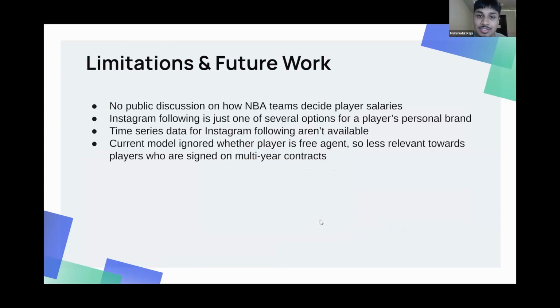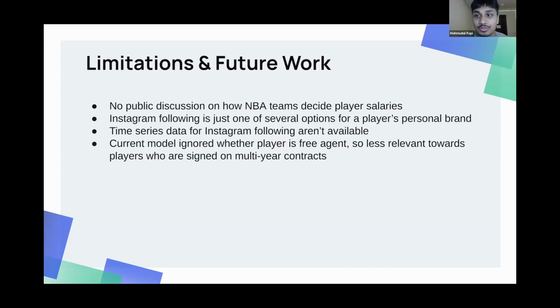Now, to discuss some of the limitations. As I mentioned, there's very little public discussion on how NBA teams decide player salaries, so a lot of my features are speculation and reasoning about which features NBA teams might prioritize over others. Another limitation is that Instagram following is just one of several options for a player's personal brand. There are other social handles that may be correlated with a person's brand, such as a Twitter following.